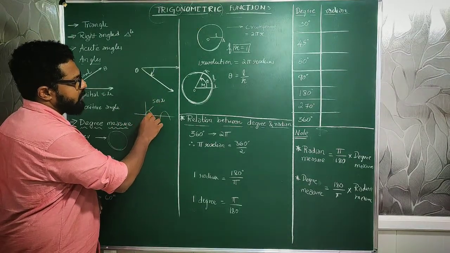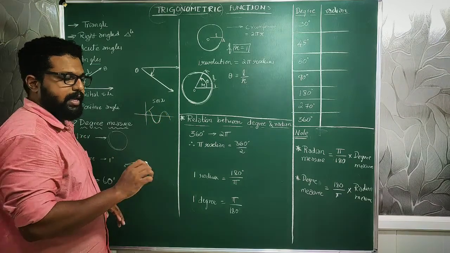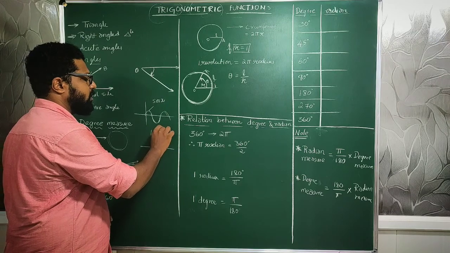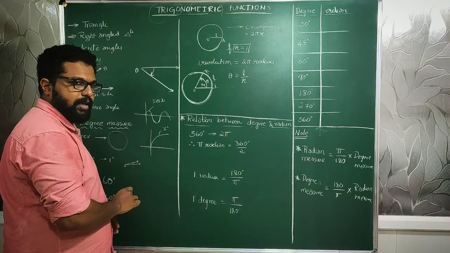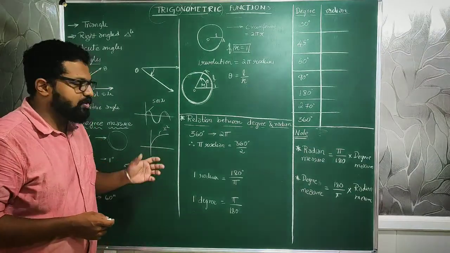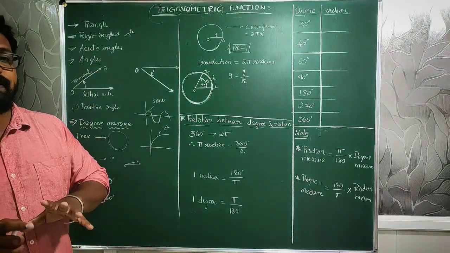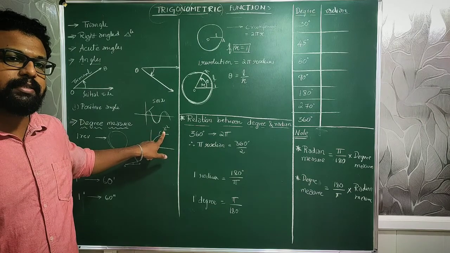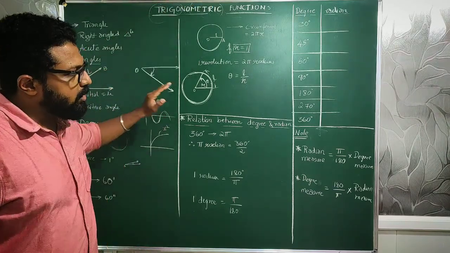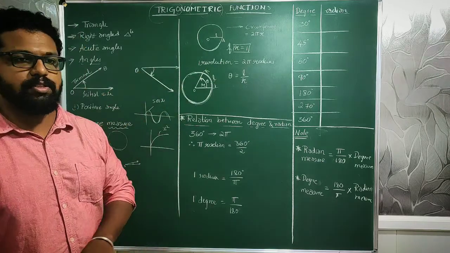For now, what I want to tell you is that a function is something which varies with respect to a variable. It can be just like this also. This is nothing but my x square. X square, like a quadratic equation, is also a function. It is a function of the variable x. So trigonometric functions are what we will be understanding in this chapter.